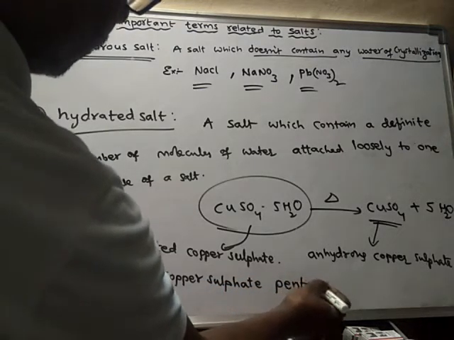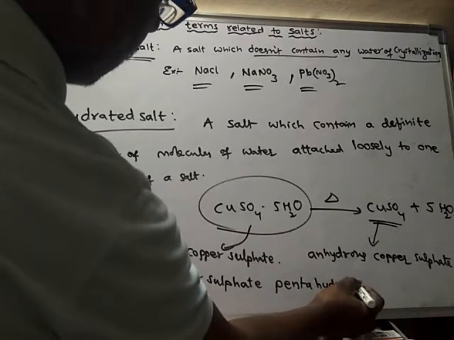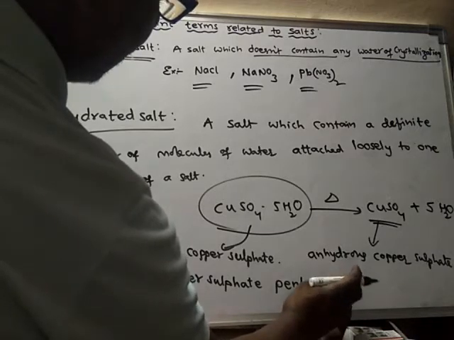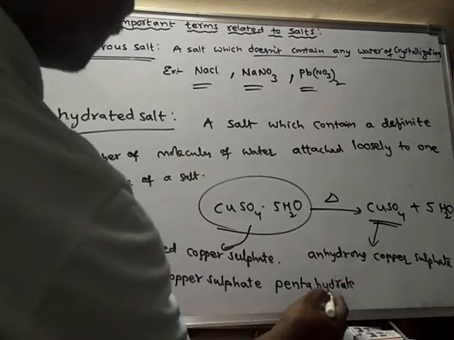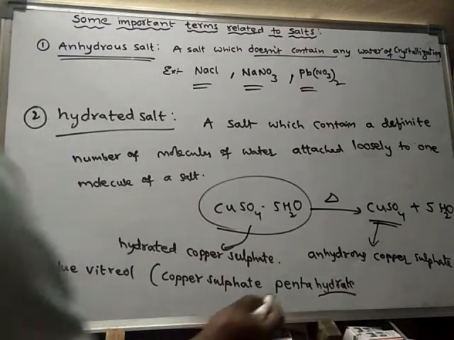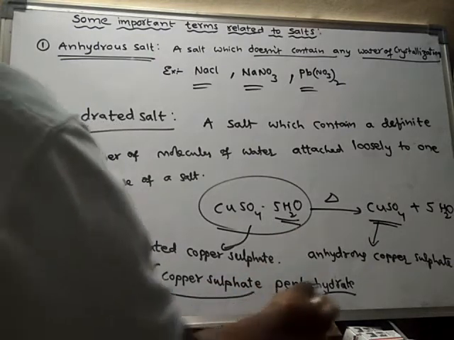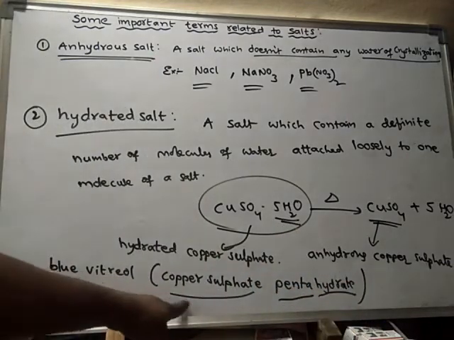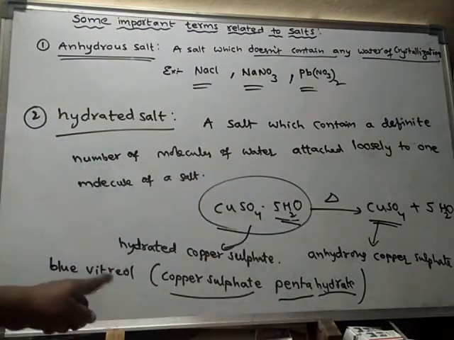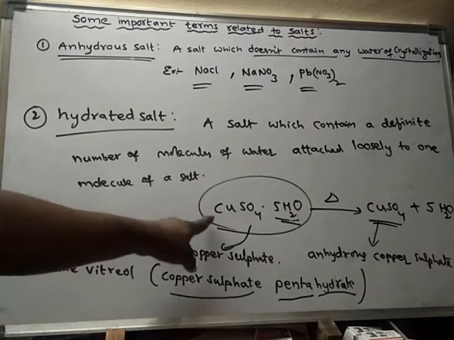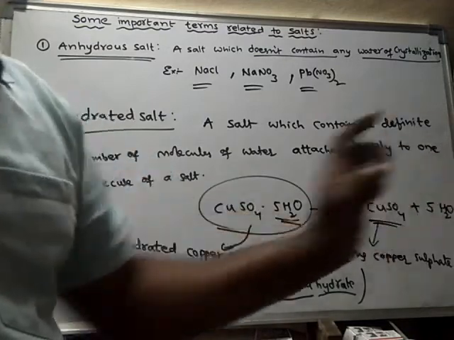Penta means 5, hydrate means water. So 5 water molecules are present along with the copper sulfate, hence it is called copper sulfate pentahydrate. Or else simply we may call it hydrated copper sulfate. And this is simply called anhydrous copper sulfate.